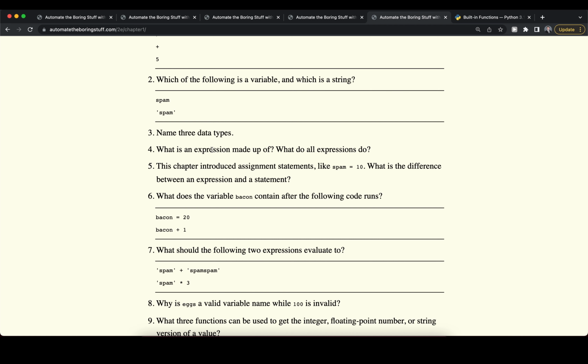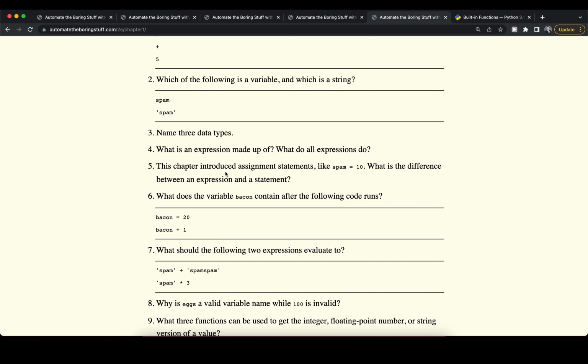Now we also learned about expressions, and we learned that expressions are made up of values and operators. So for example, 5 would be a value, plus would be an operator, and 5 again would be a value. So we could have the expression 5 plus 5, and that would of course give us back the value of 10. And expressions can be really useful to perform, for example, some computations, or to build up larger expressions made of smaller expressions. We saw that when we chained together different mathematical operations.